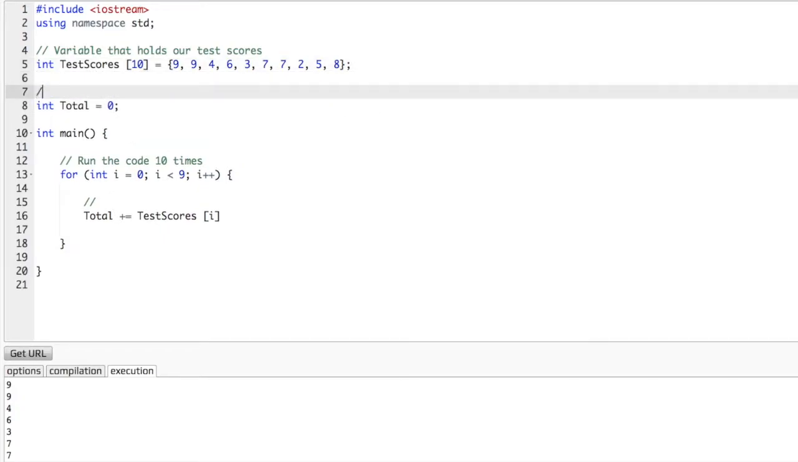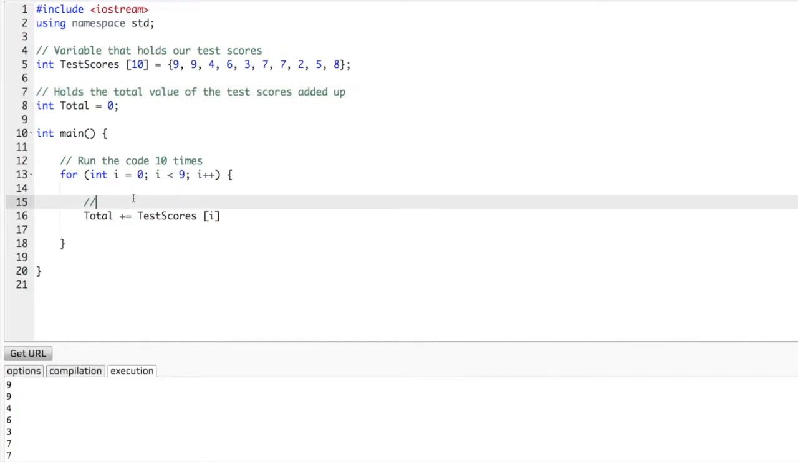Let's write a comment. Total value of the test scores, added up. Okay. Now, let's see. What does this code do? It's gonna add all the test scores together.